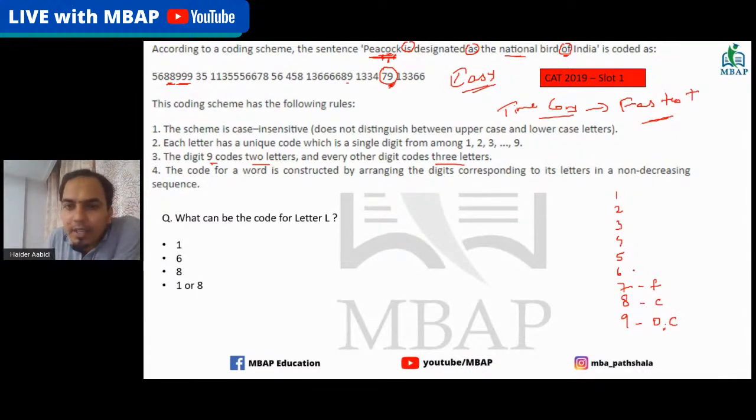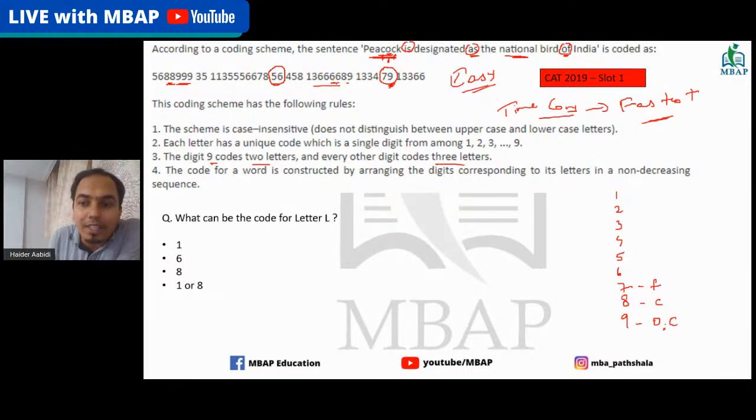Going ahead, what else can I do? Let's check the other things. There's A and S, as written, 5 and 6. However, there is A again in national, and for national it is two places, which is obviously 6, something coming multiple times.